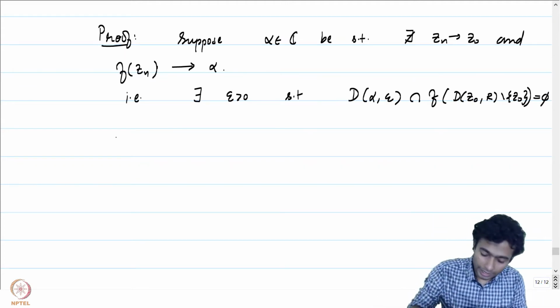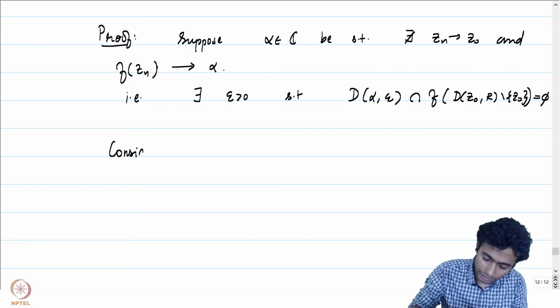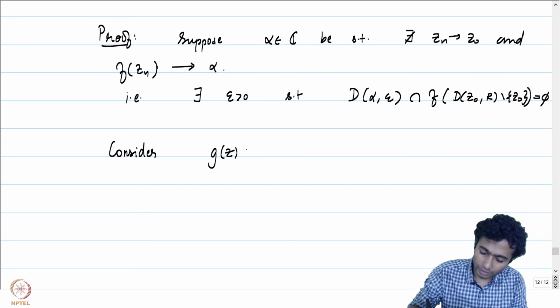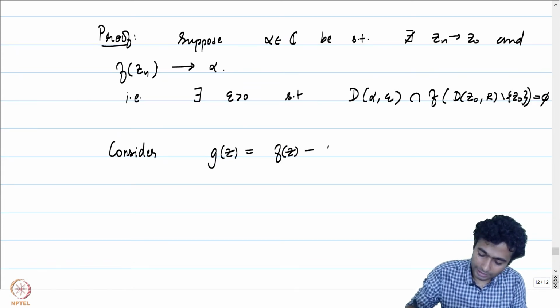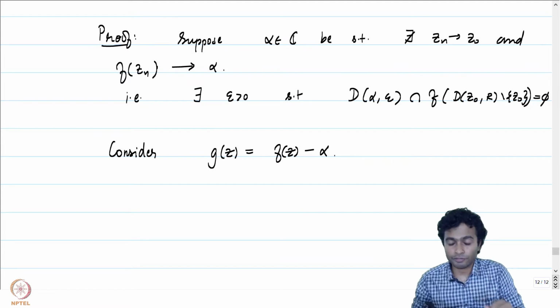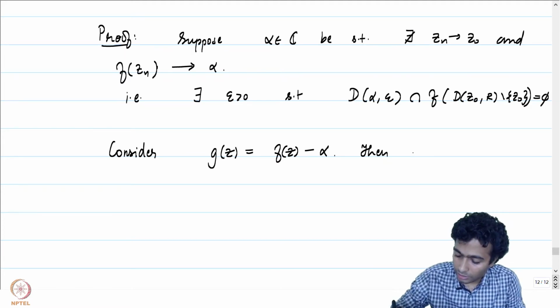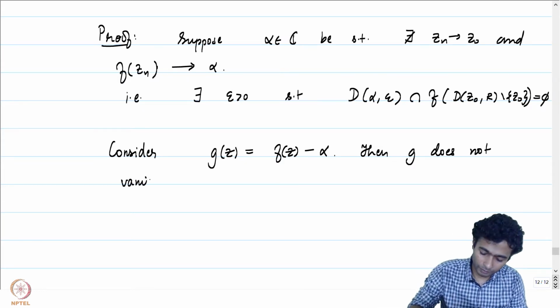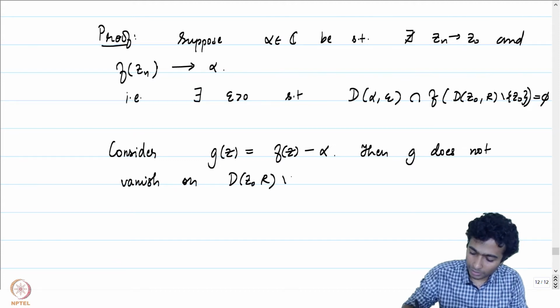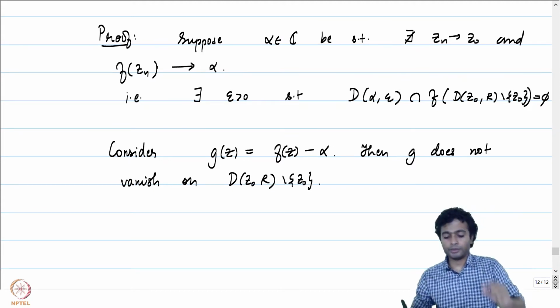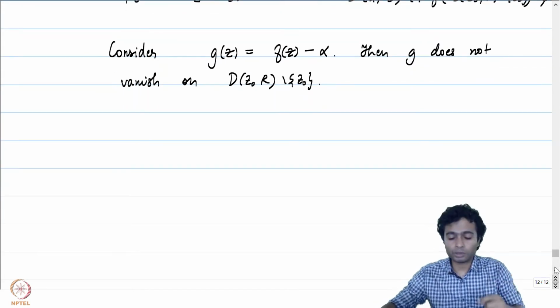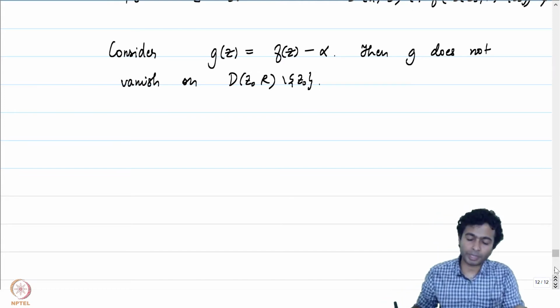And hence if you consider the function, let's call it g of z, equal to f of z minus alpha, then g is a function which does not vanish on D(z0, r) minus z0. We do not have a zero of the function g in D(z0, r) minus z0.